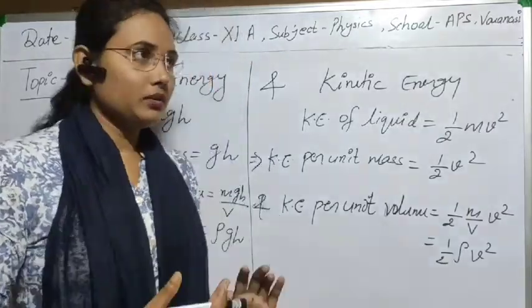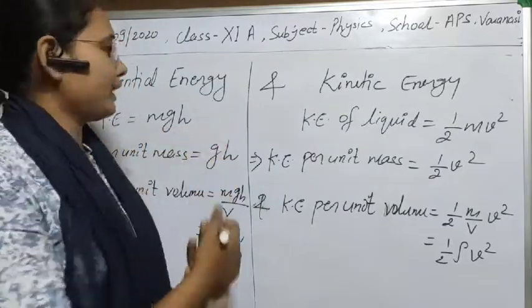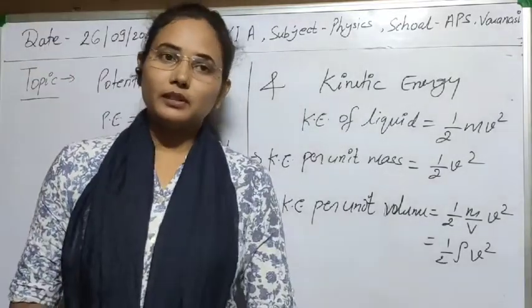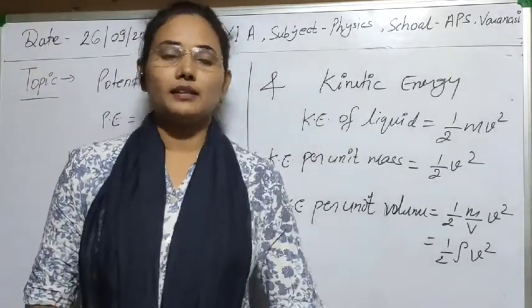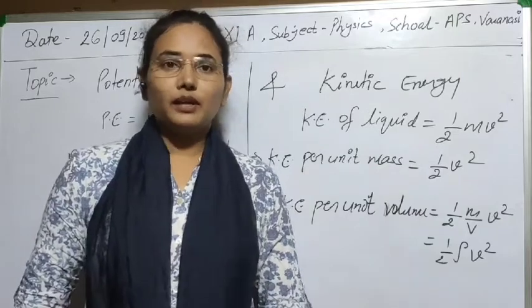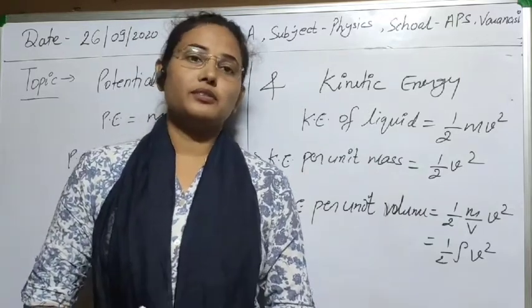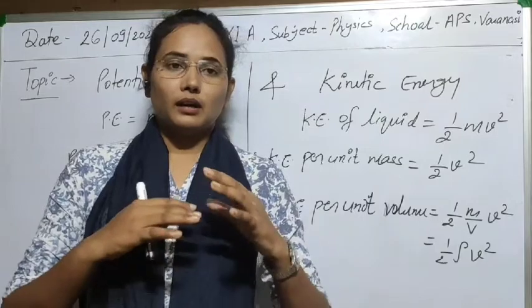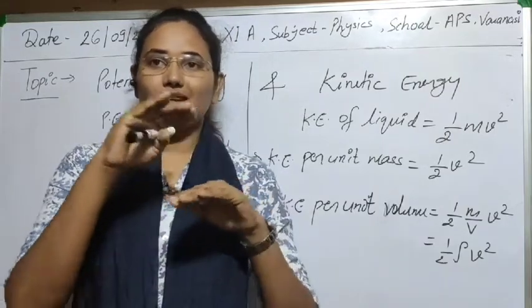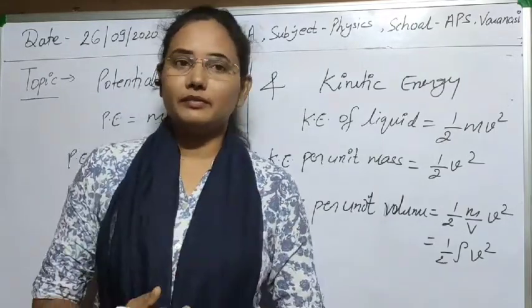Okay. So today let's see what will be the potential energy of the fluid and what will be the kinetic energy of the fluid. You know that potential energy of the fluid arises due to the position of any point at some height or depth.